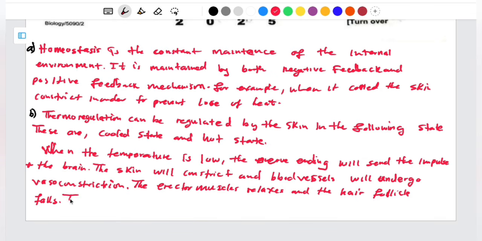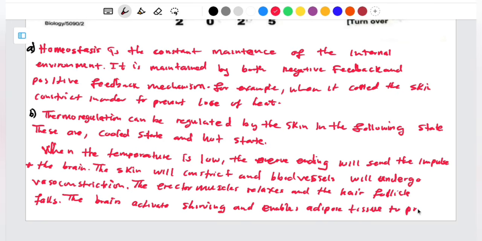So the brain activates shivering and enables the adipose tissue cells to produce heat energy. And from there, we are done for the cold state.